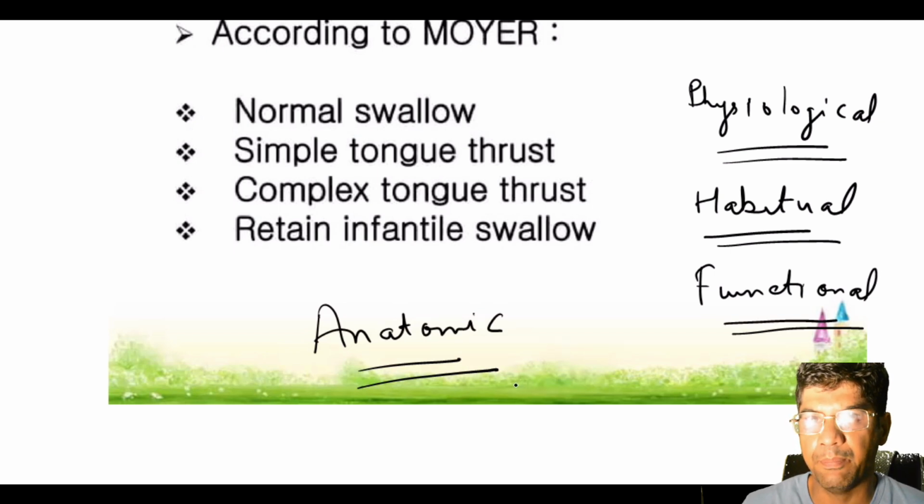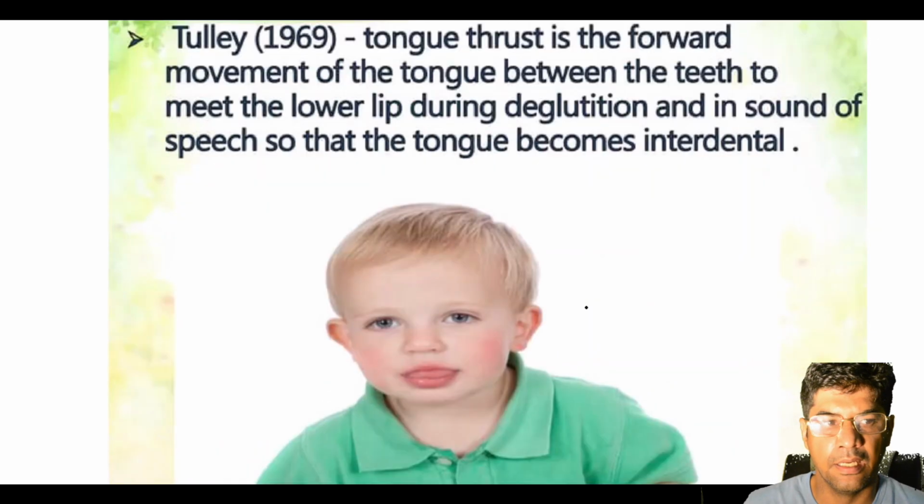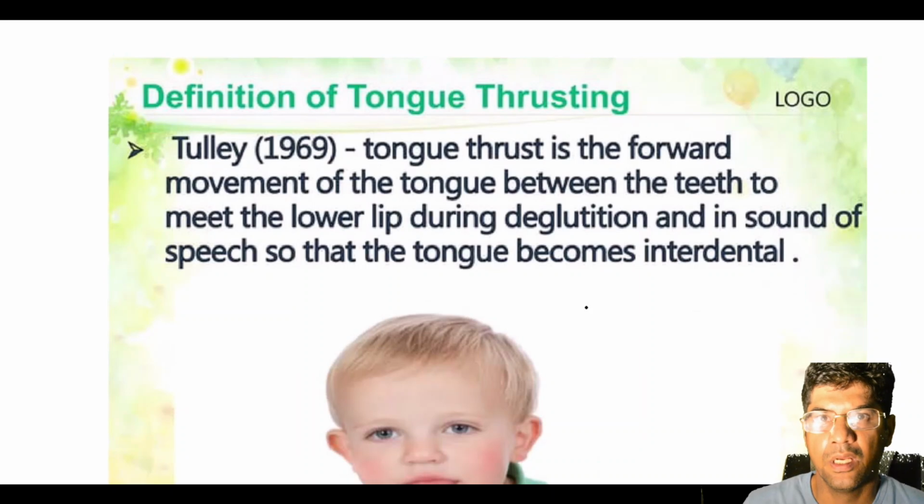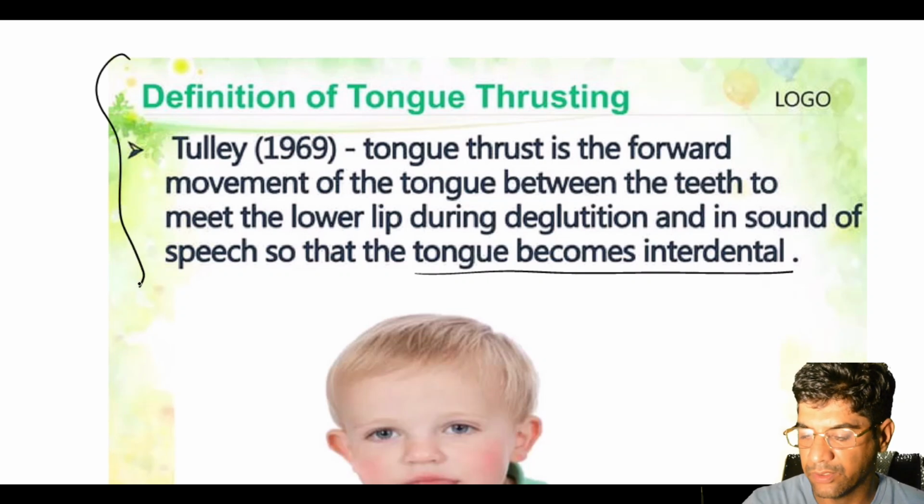So what distinguishes a habitual tongue thrust from a functional one? A habitual tongue thrust persists due to habit, whereas a functional tongue thrust occurs as an adaptive response to achieve necessary oral functions. Now let us describe the definition of tongue thrust according to Tulley. It is described as the forward movement of the tongue tip between the teeth to meet the lower lip during deglutition and speech, making the tongue become interdental. This is the classical definition of tongue thrust.